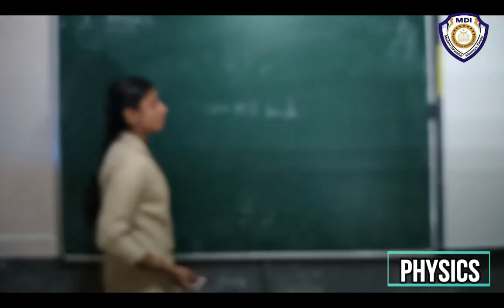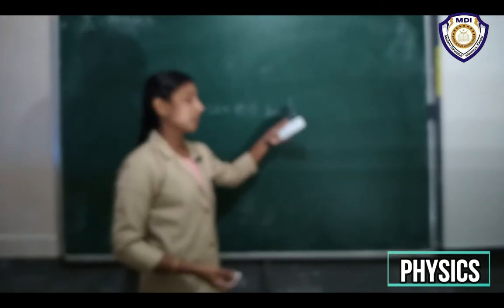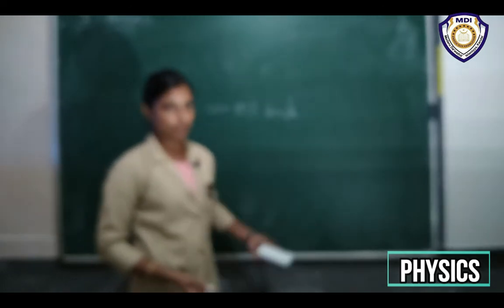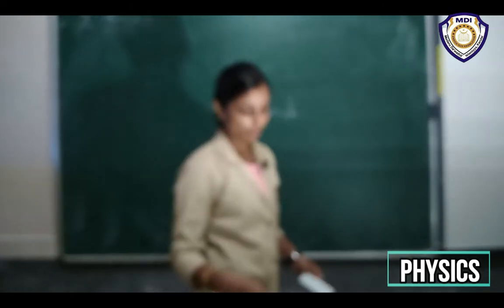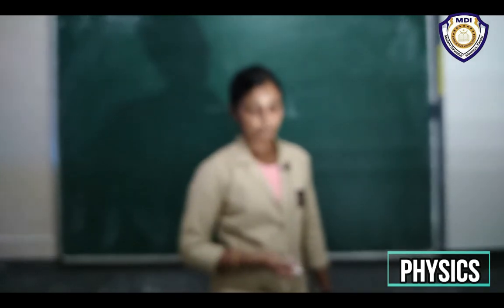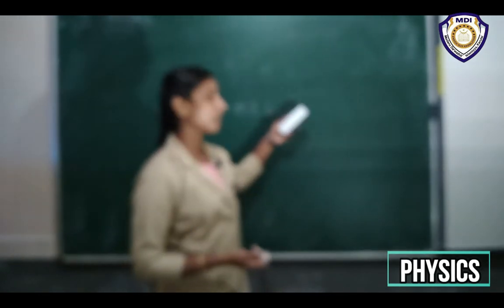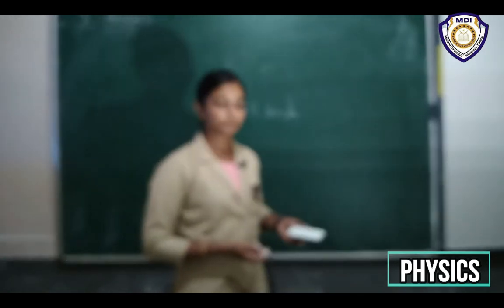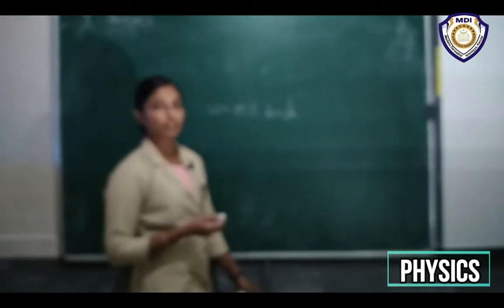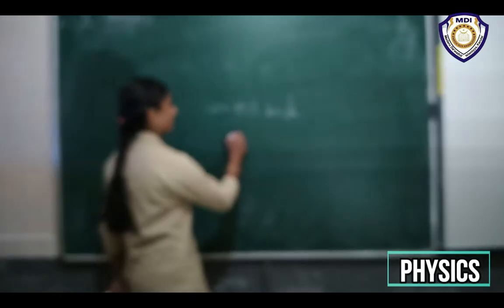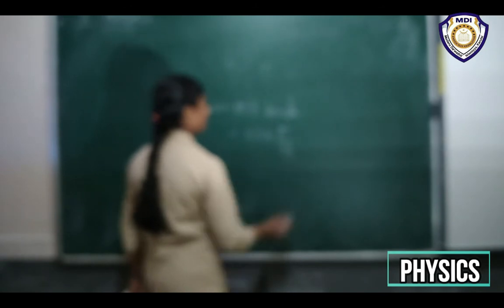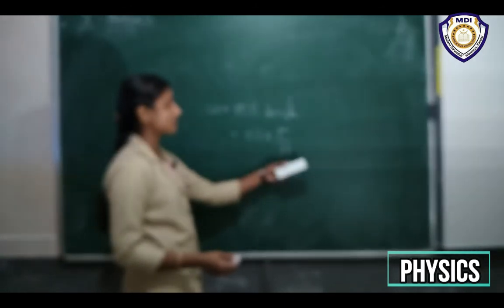This unit you should remember. We have to convert this kilometer per hour into meter per second, because all other values are given in SI units. So how can we convert this 108 kilometer per hour into meter per second? Simply, we can multiply it by 5 by 18. So how does this 5 by 18 come?